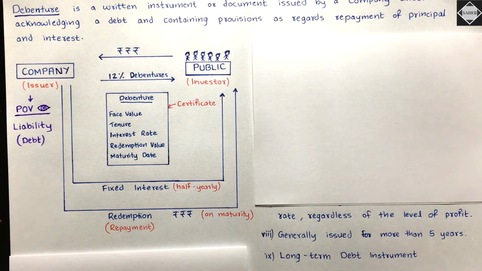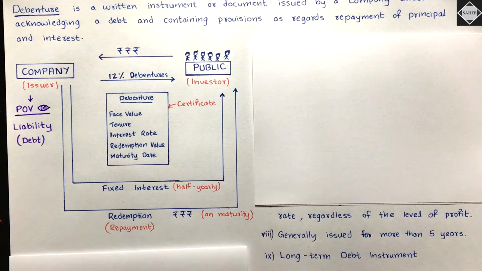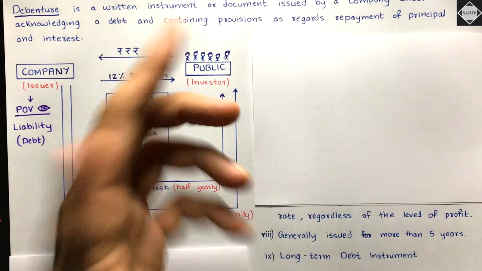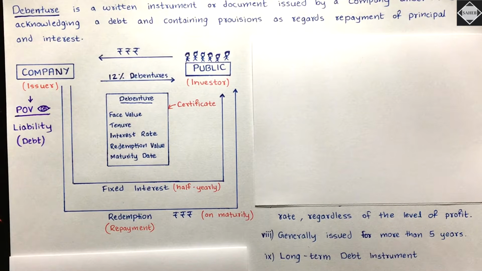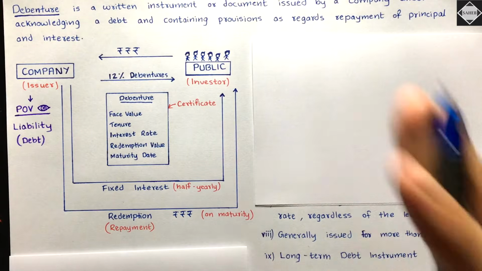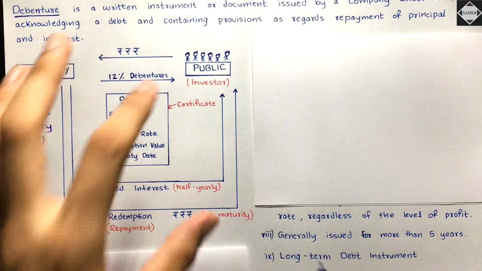You have to pay an equal amount back, or in this case, they are paying 2 crores extra. Company received 10 crores and is paying back, let's say, 12 crores. So extra premium is being paid because for 10 years this public is waiting. That's why. So redemption is nothing but repayment, and this will happen on maturity. Fine. So this is the concept of debentures.